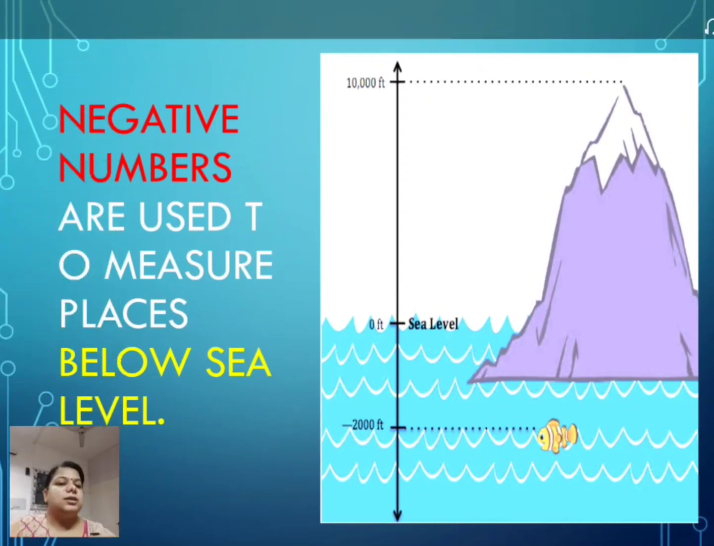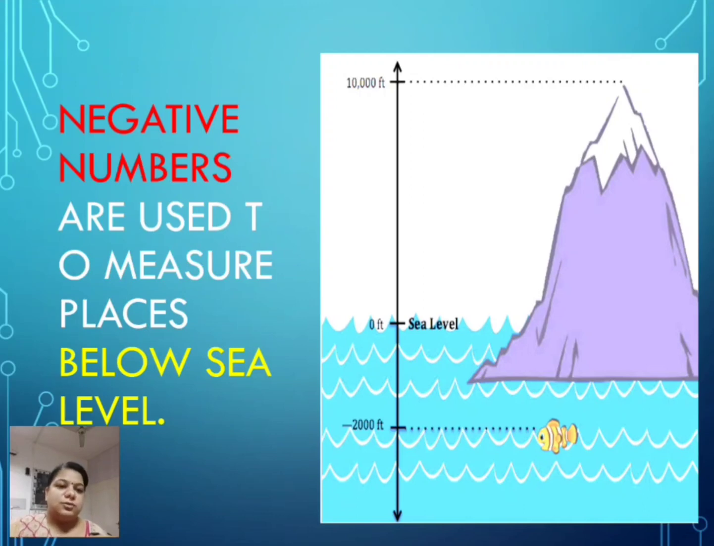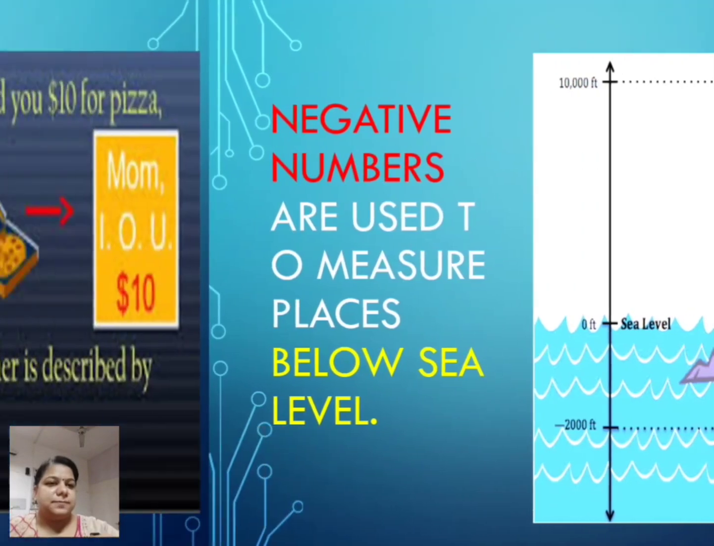Now, negative numbers are also used for places below sea level. You must have heard in your daily life that a place is at -2000 feet. So what does it mean? -2000 feet means it is 2000 feet below the sea level. So one more use of negative numbers is to measure places below sea level.